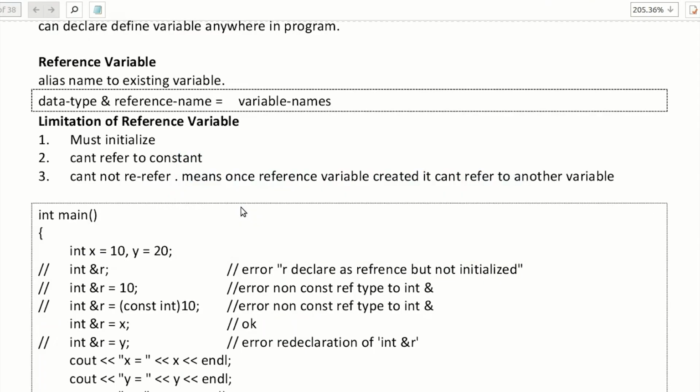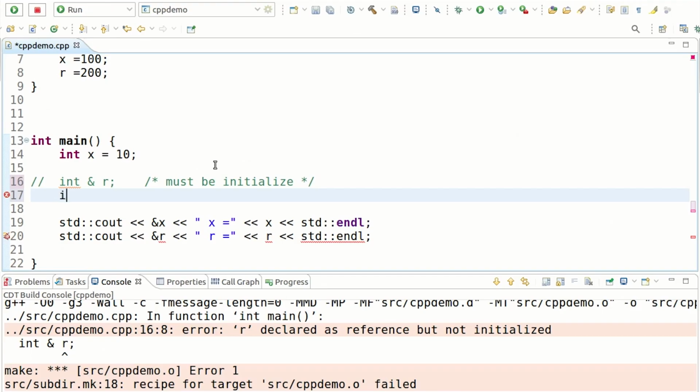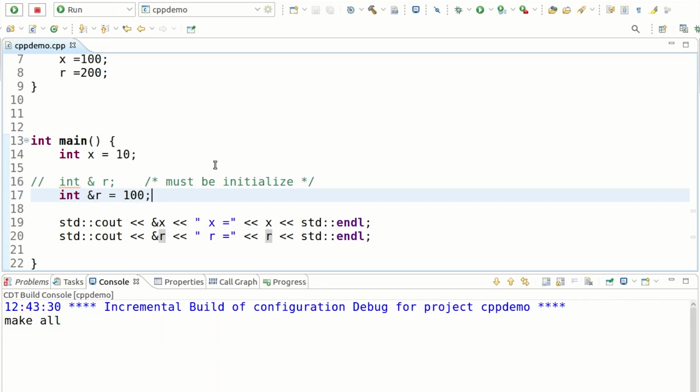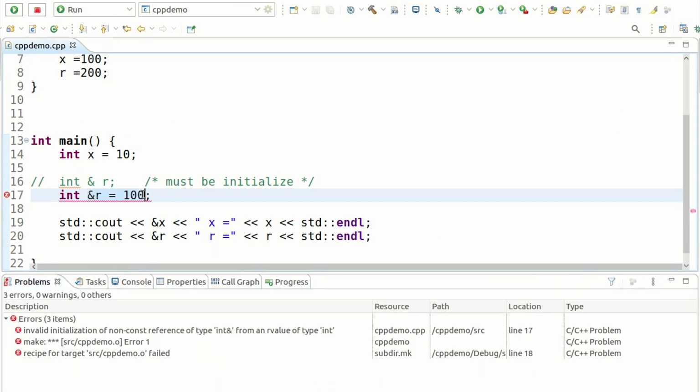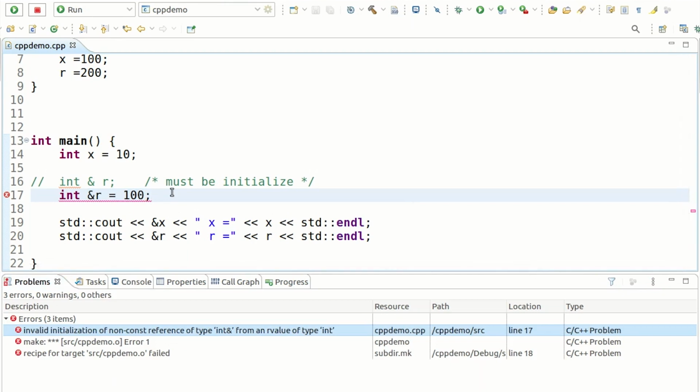Then, can't refer to a constant. So if I do int &r = 100, save, control B. So again error, we cannot initialize constant to a reference variable. That must be a variable.